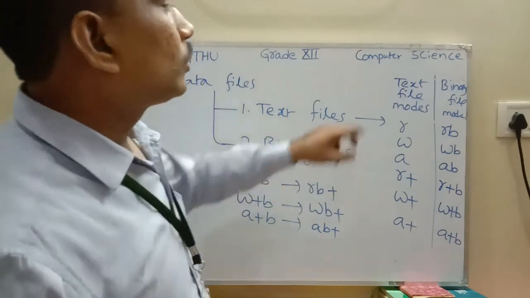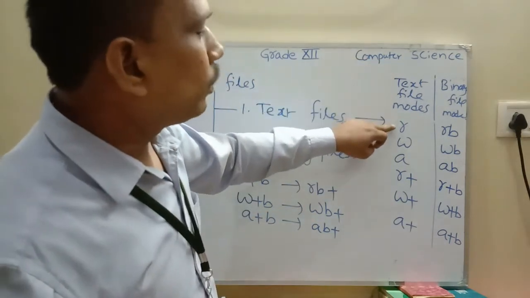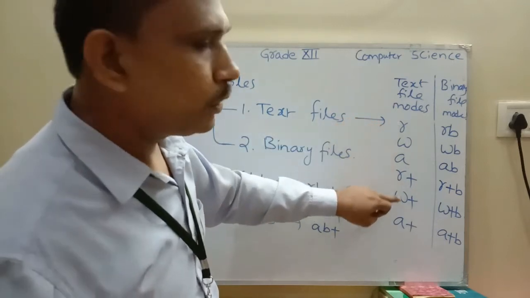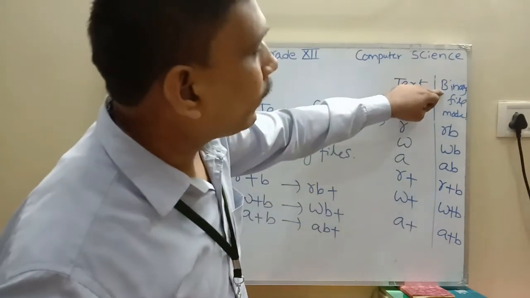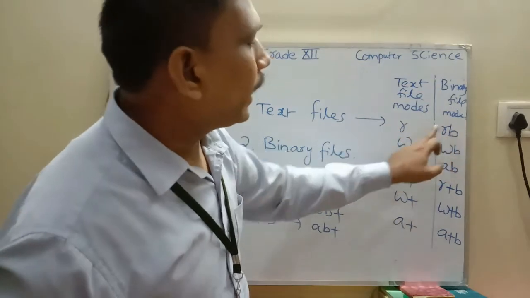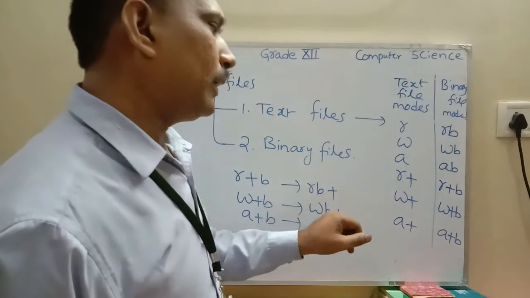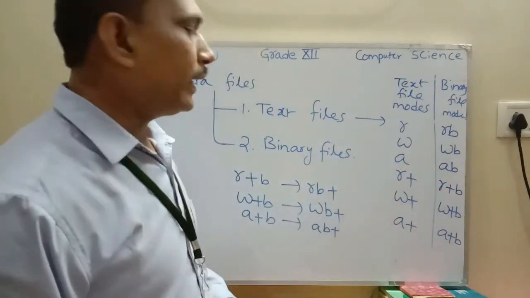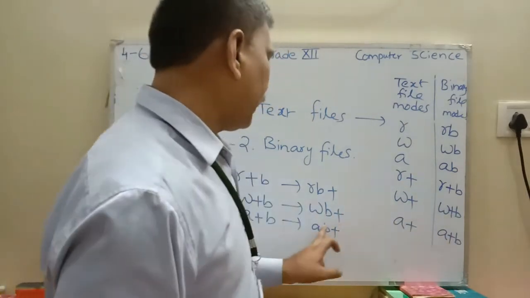In text file modes we use R, W, A, R plus, W plus and A plus, but in binary file mode, in place of R we use RB, WB, AB, R plus B or RB plus.